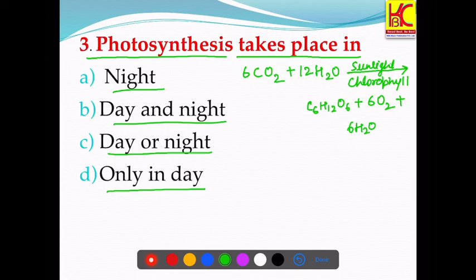So this is the photosynthetic reaction in which glucose molecule is synthesized in the presence of carbon dioxide, sunlight, chlorophyll. As we can see here, sunlight is required for this process, hence it will take place during the daytime. Hence option D is the right answer.